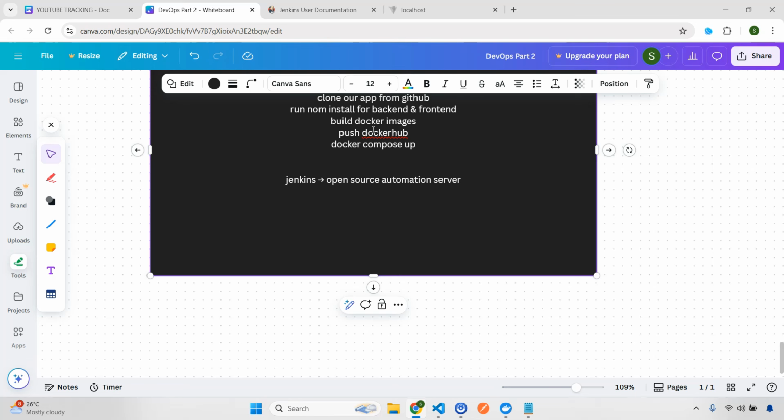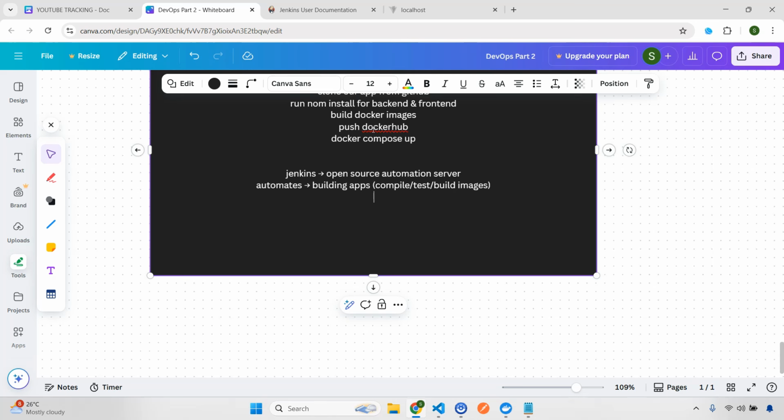So what are the things that it will automate? All these points that I'm mentioning are interview questions also, very important. First, building apps. Building apps consists of compiling, testing, and building your Docker images.